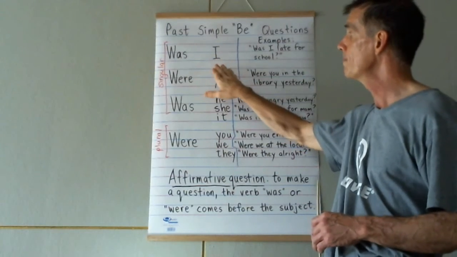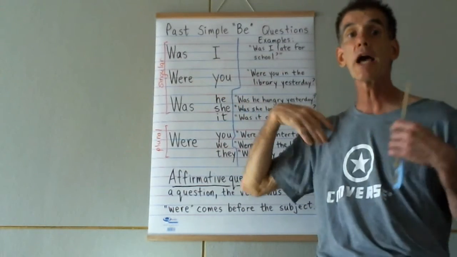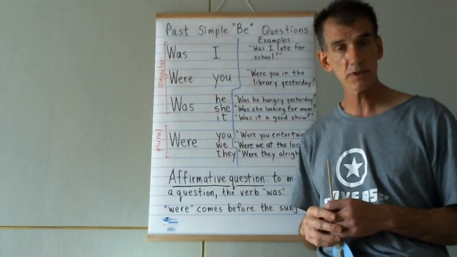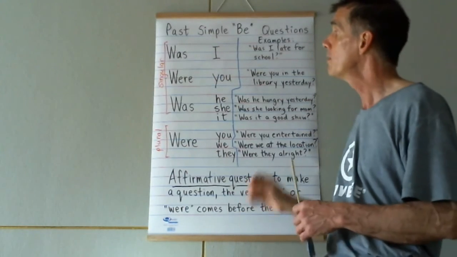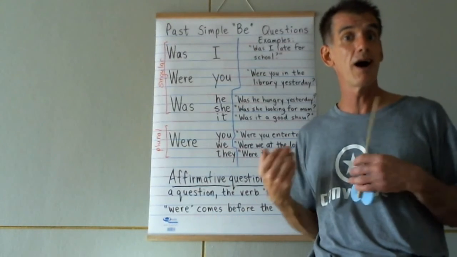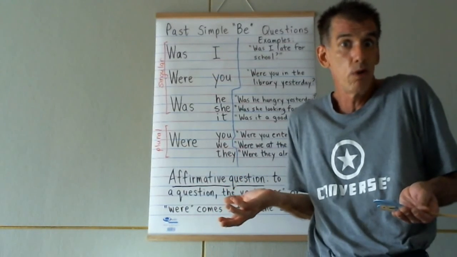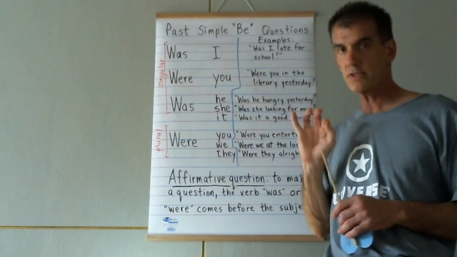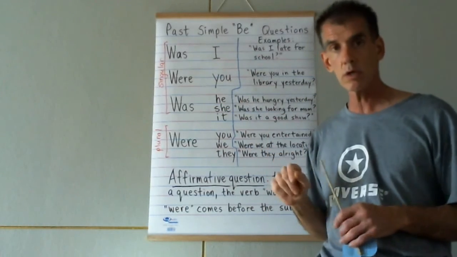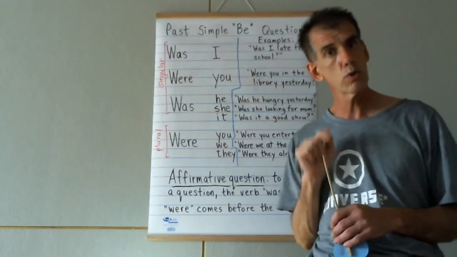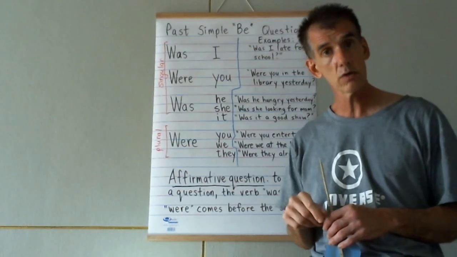So, for example, if I was to say, I was late for school, that is a simple statement in the past tense. But if I want to make it a question, I just put was before the subject: was I late for school? If it's a simple statement using you in the singular, like you were in the library yesterday, I saw you there.